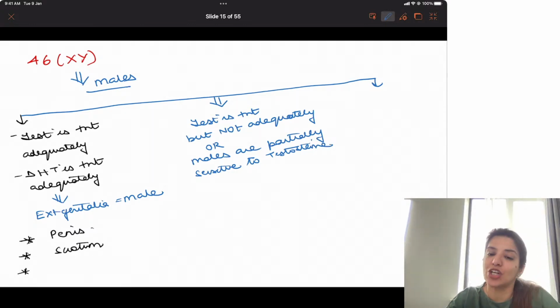If they are partially sensitive to testosterone, they will be partially sensitive to dihydrotestosterone because both of them act through the same receptors.